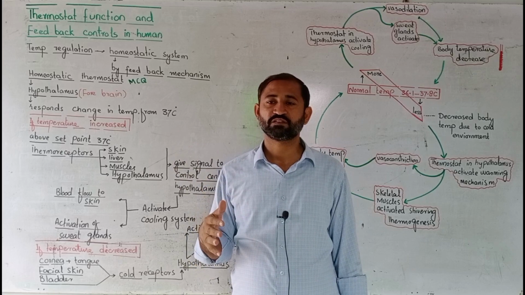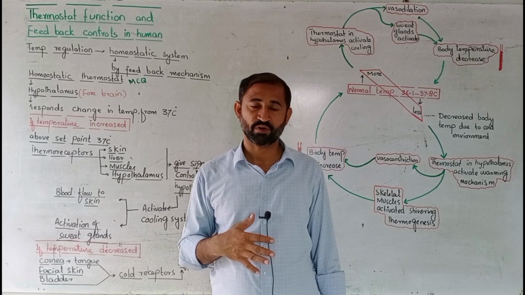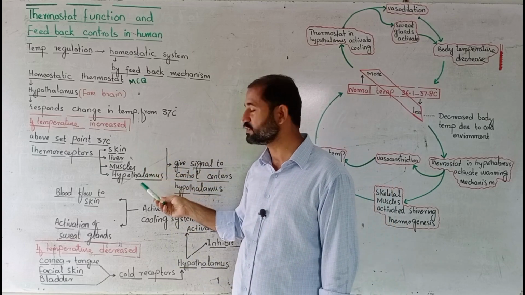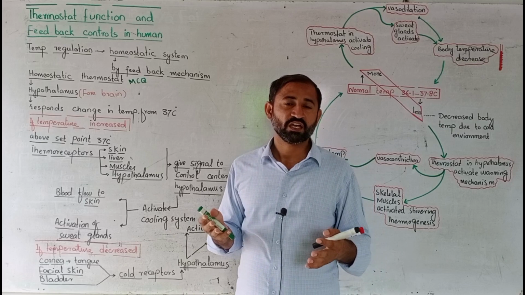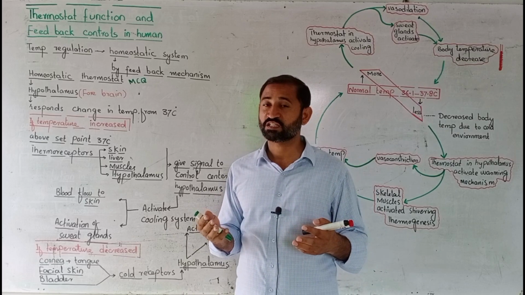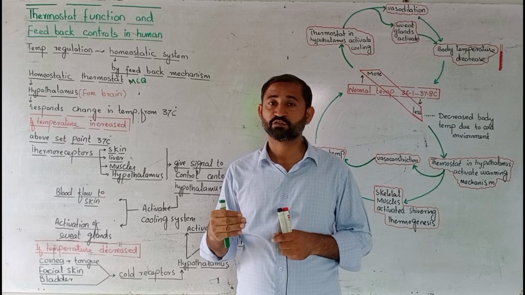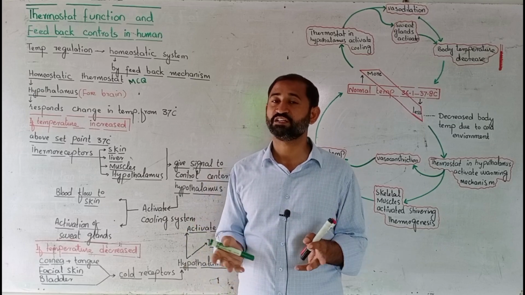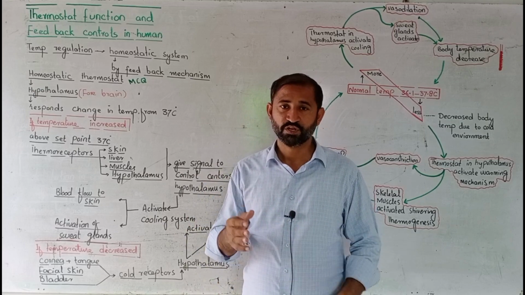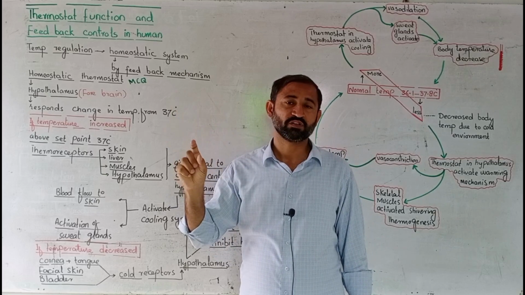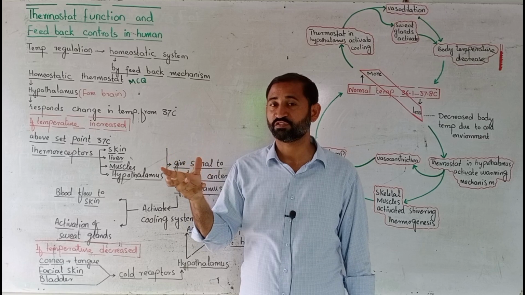These thermoreceptors are present in different body parts, for example skin, liver, muscles and hypothalamus. They are sensitive to high temperature, so they receive this change and send a signal to the hypothalamus, the control center that regulates the system.